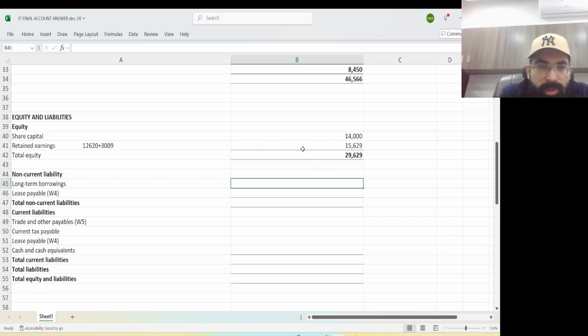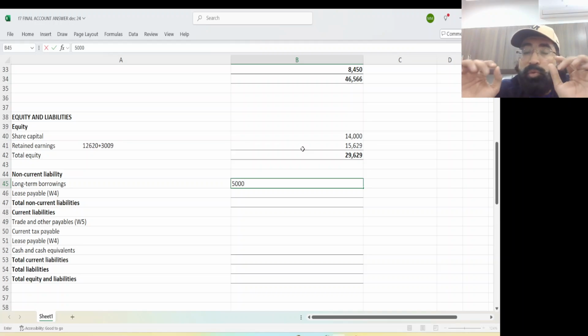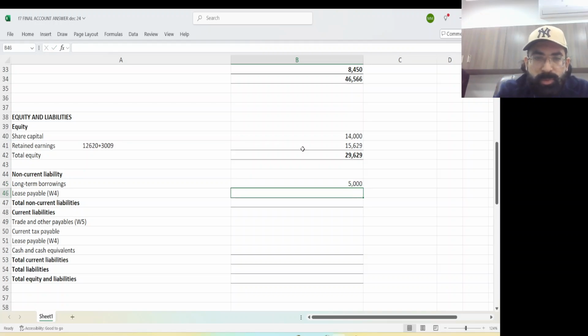Now come to the long-term borrowings. Remember there was a long-term loan we have taken for the construction. Long-term loan of 5,000 which was recorded correctly. See the question, you have the trial balance picture of the question. Then you have lease payable.